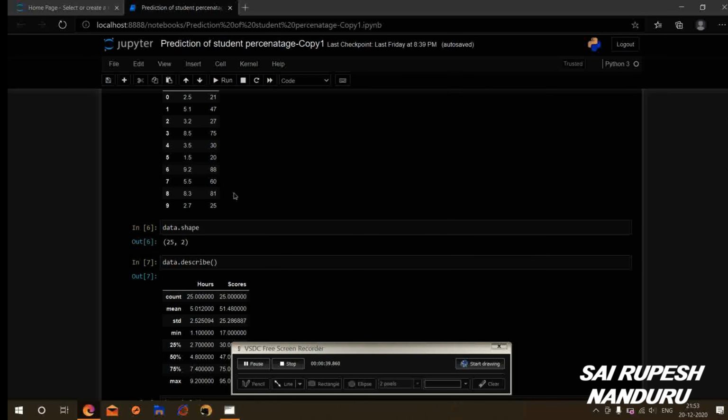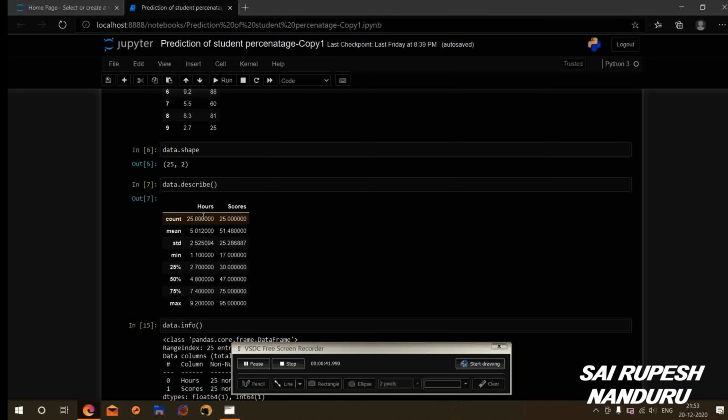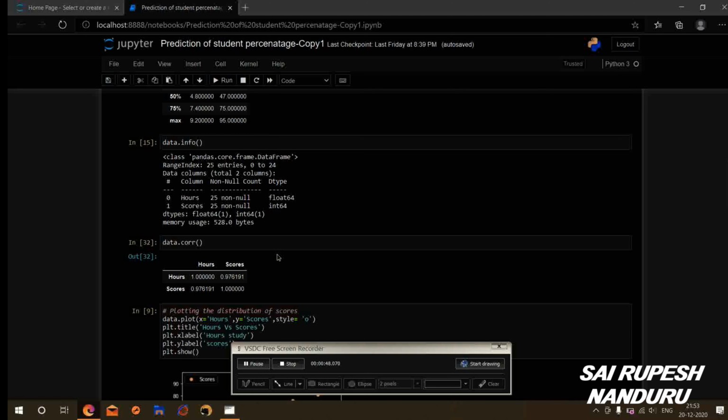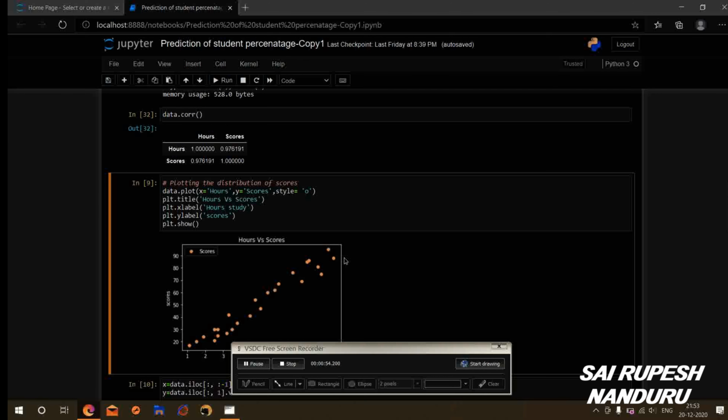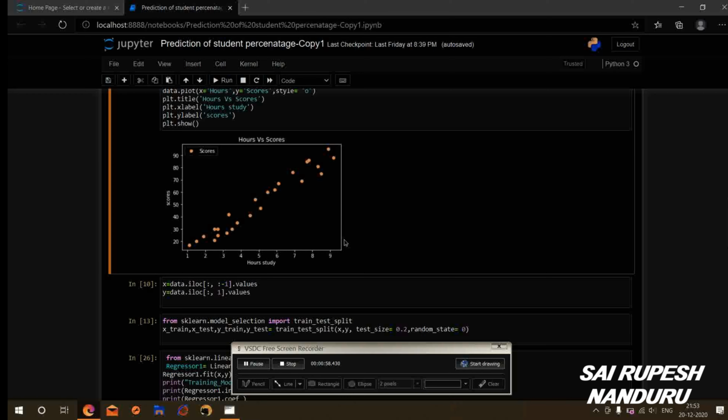From the given data, I have found the mean, the standard deviation, the quartile range, etc. After that, I have found the correlation between the hours and scores which is provided in the data. Coming to the plot here, I have plotted the distribution of scores like this.